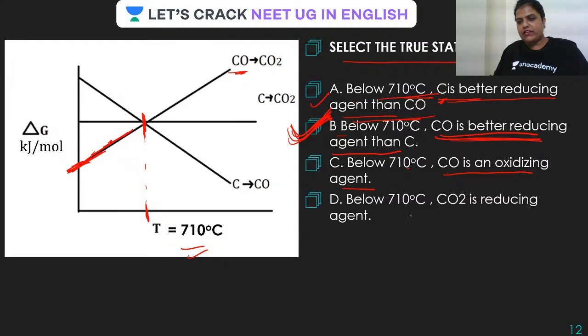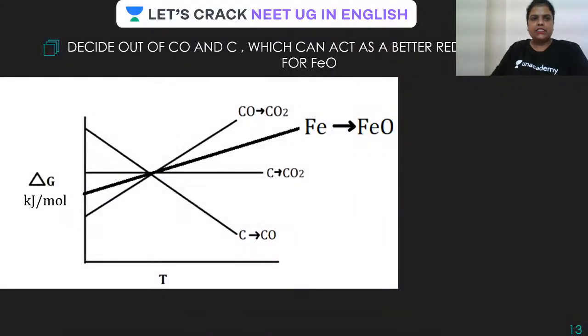Done. Now below 710, CO2 is reducing agent. Below 710, where is the graph of CO2? Okay. So that is also not possible. So is this clear? समझ में आया? Done.